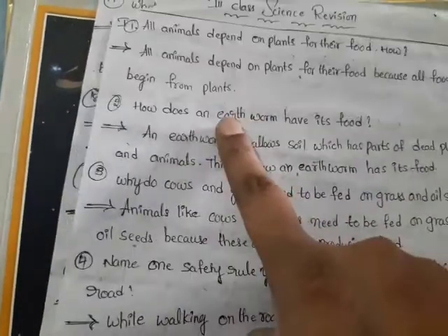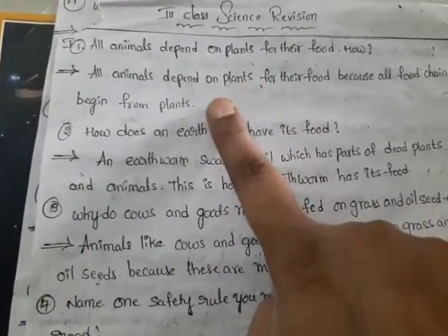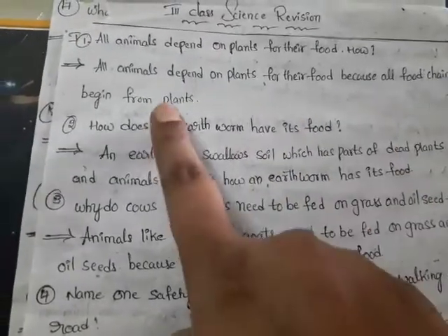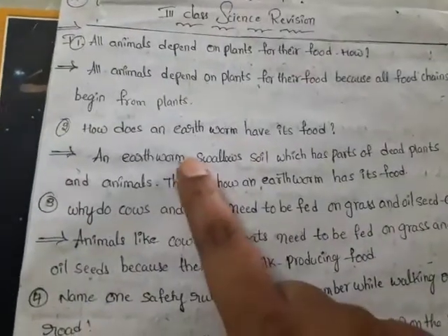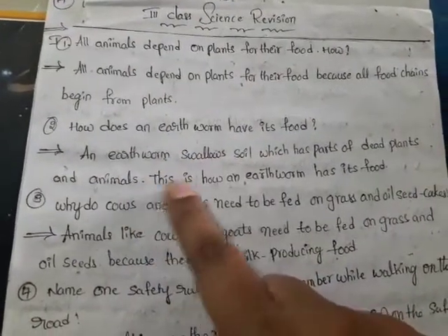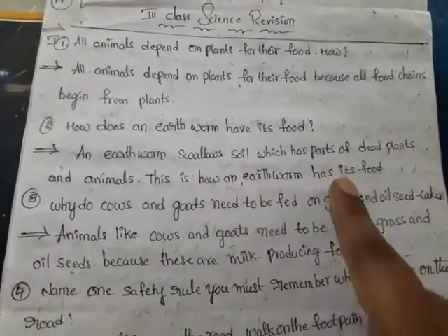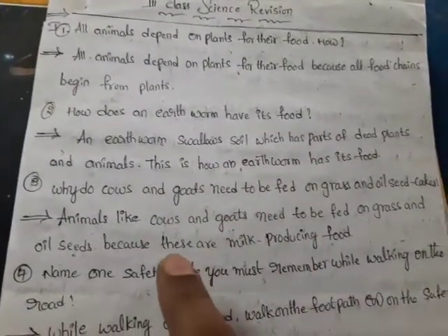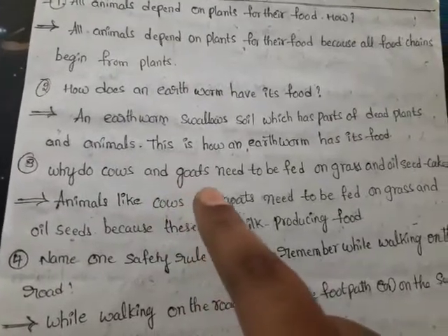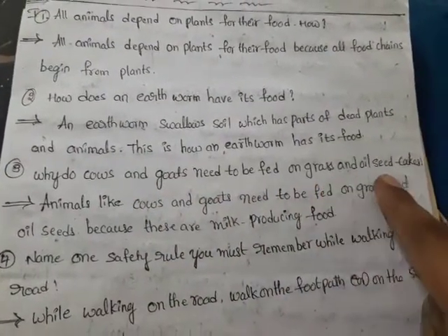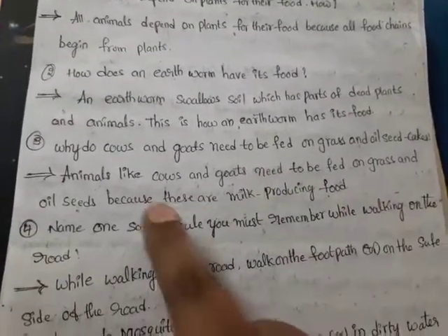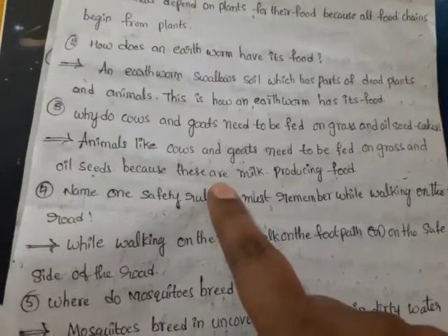Previous class 5 questions and answers. All animals depend on the plants for their food. How? All animals depend on plants for their food because all food chains begin from plants. Second question. How does an earthworm have its food? An earthworm swallows soil which has parts of dead plants and dead animals. This is how an earthworm has its food. Why do cows and goats need to be fed on grass and oil seed cakes? Animals like cows and goats need to be fed on grass and oil seeds because these are milk producing foods.